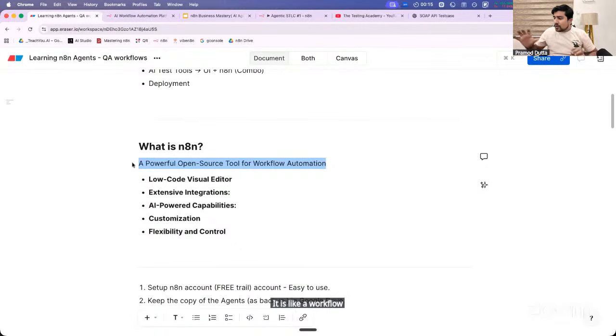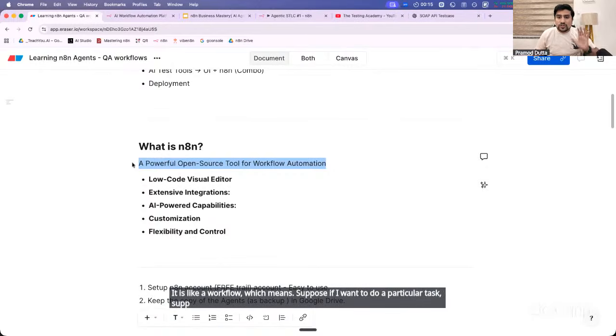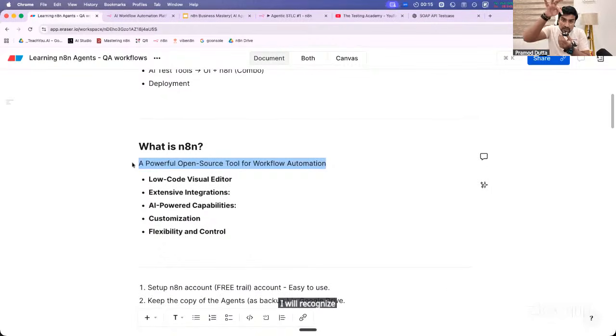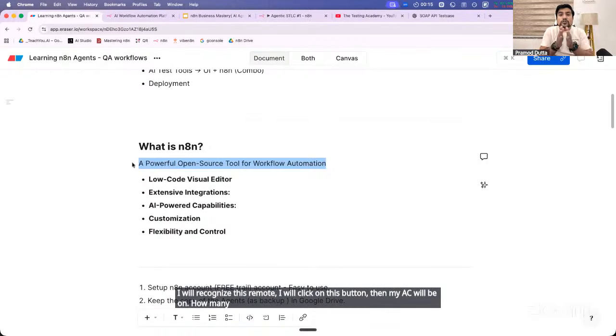Suppose I want to do a particular task, suppose I want to switch on the AC. What exactly do I do? I pick up a remote, I recognize this remote, I click on this button, then my AC will be on. How many of you are clear? So this is actually a workflow.